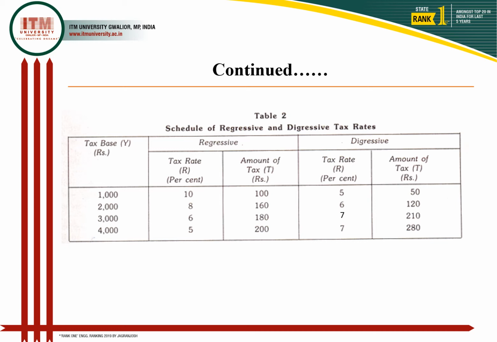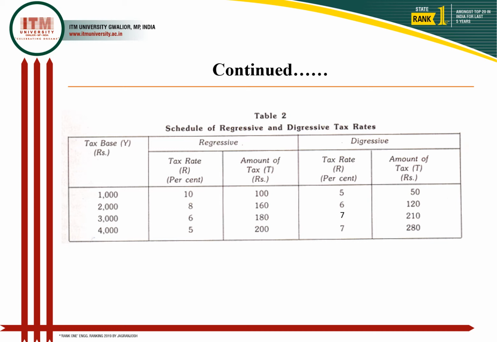In digressive tax, although the tax rate is increasing, the magnitude of increase is lesser than the increase in the tax base, like 1000 to 2000. So here only 1000 has increased, but a 1% rise has been absorbed in the tax rate, while in the next 1000 again 1%, but at the next level, 3000 to 4000, even though the tax base has increased by 1000, the tax rate has remained constant.